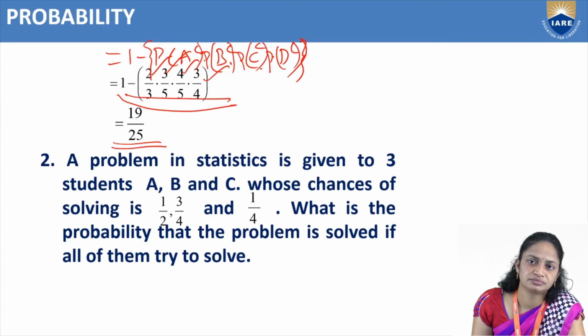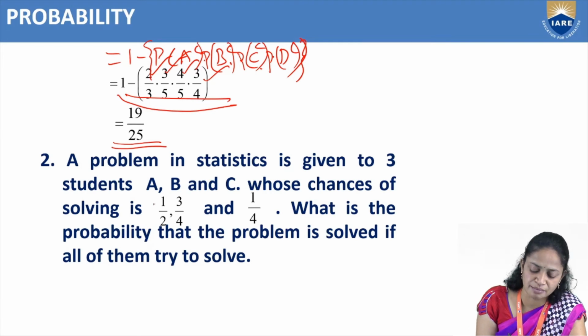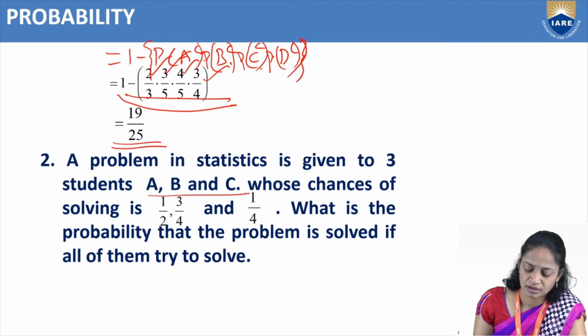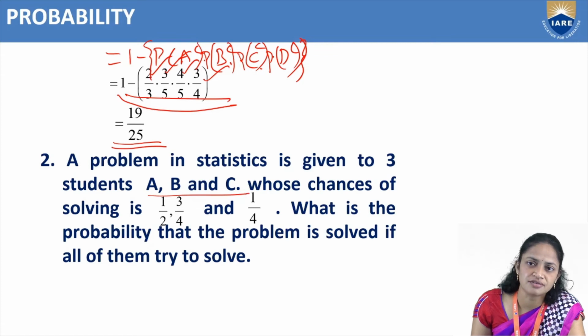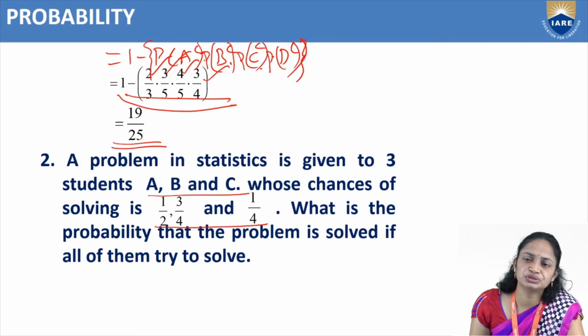Next problem. A problem in statistics is given to 3 students A, B, C, whose chances of solving are 1 by 2, 3 by 4, 1 by 4. What is the probability that the problem is solved if all of them try to solve?